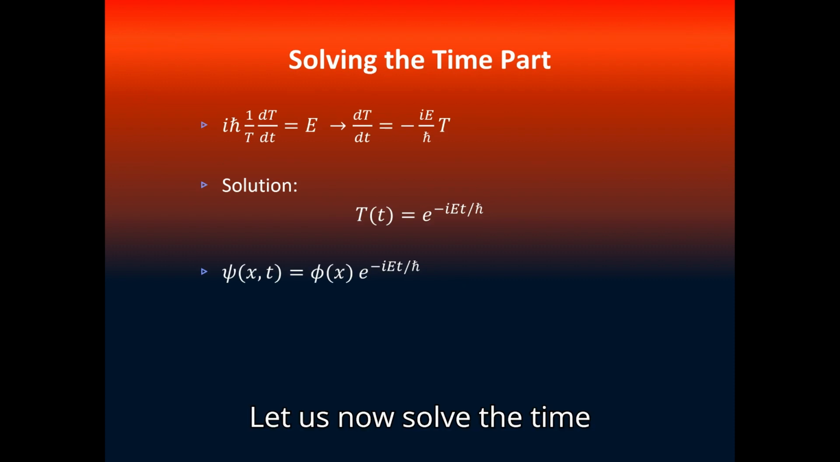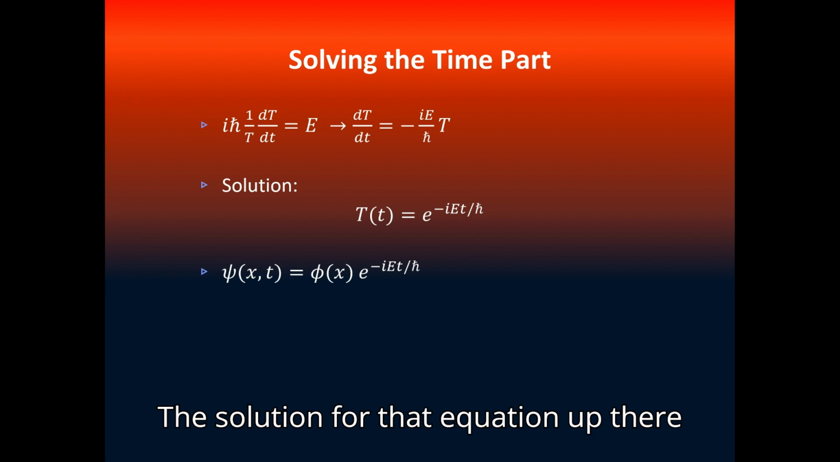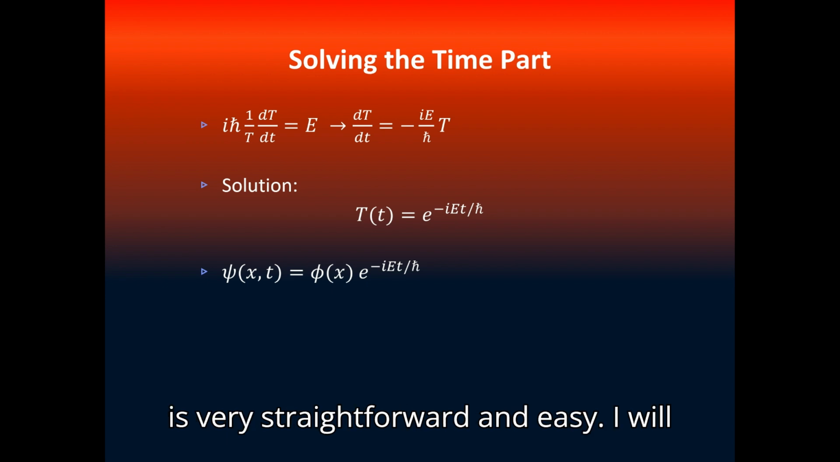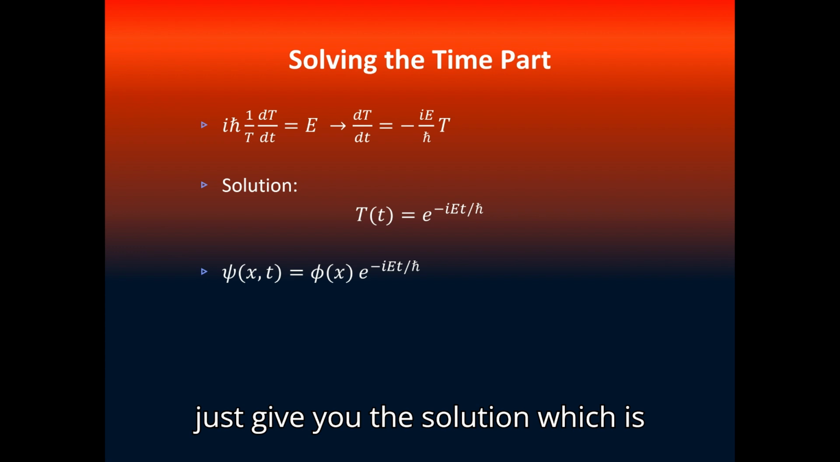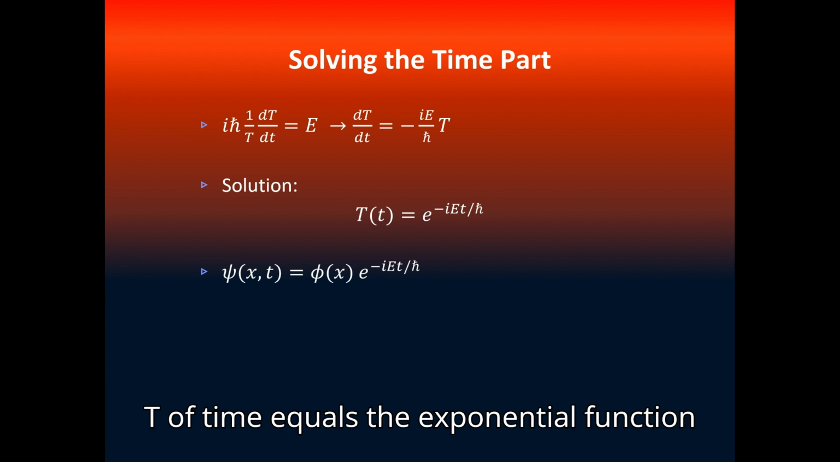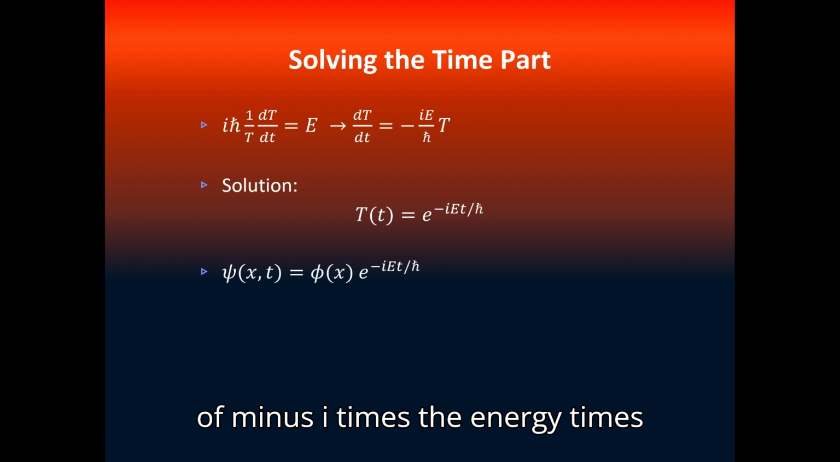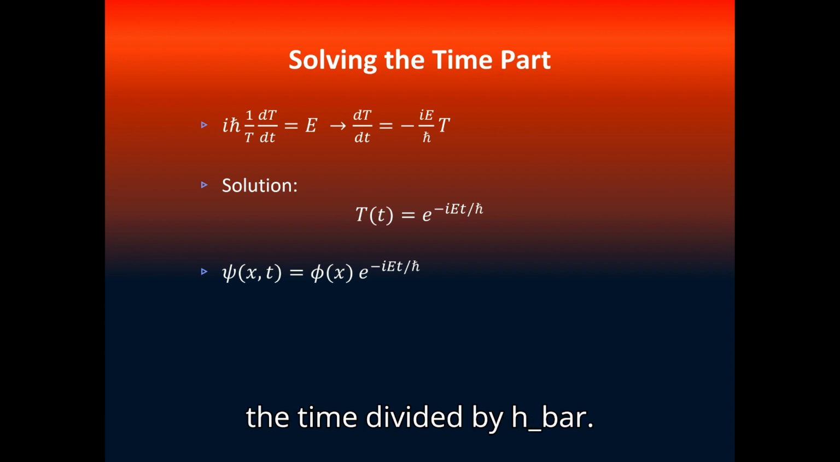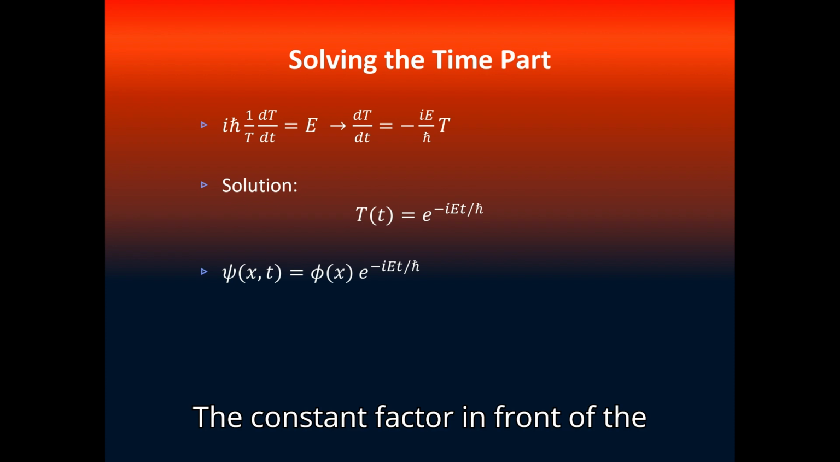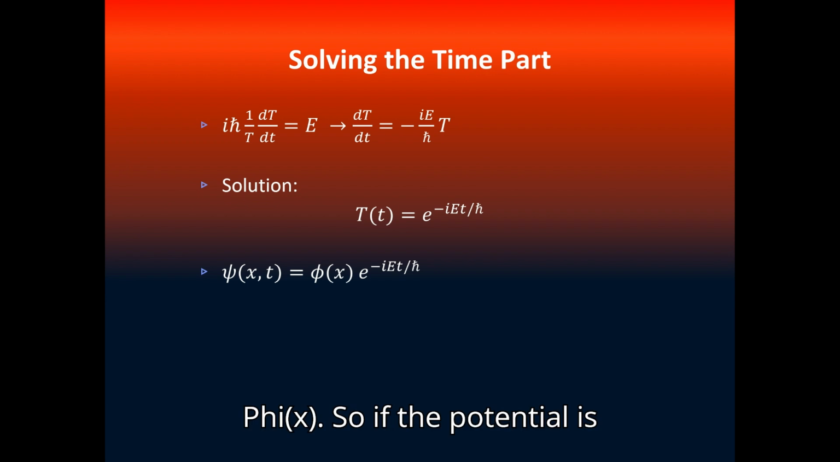Let us now solve the time part. We know that i times h bar times 1 divided by T, dT/dt, equals E. We can rearrange it so that we have dT equals minus i E divided by h bar times T dt. The solution for that equation is very straightforward and easy. I will just give you the solution, which is T of time equals the exponential function of minus i times E, the energy, times the time, divided by h bar. The constant factor in front of the exponential function is just put into phi of x.